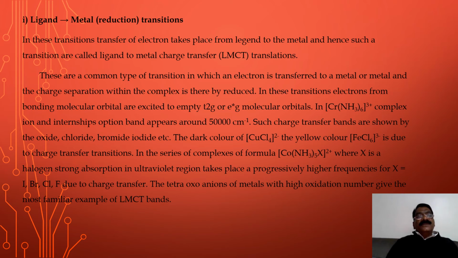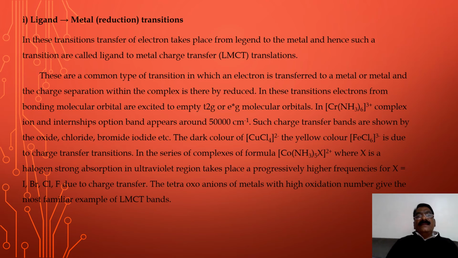In this transition, transfer of an electron takes place from ligand to the metal, and hence such transitions are called ligand to metal charge transfer transitions, LMCT.